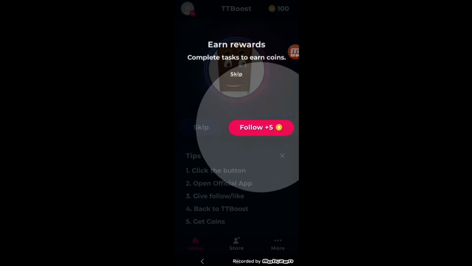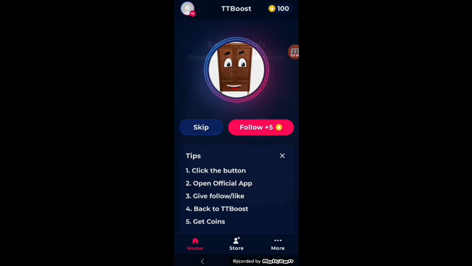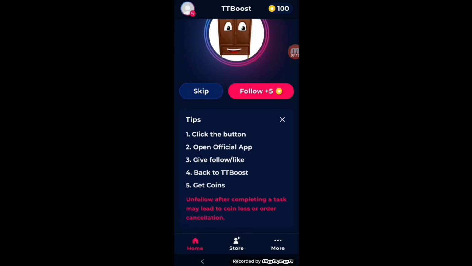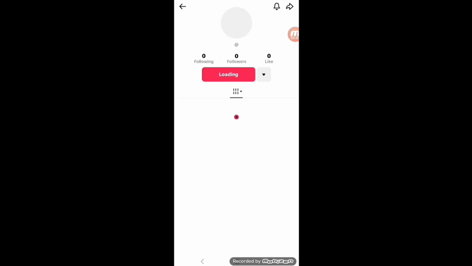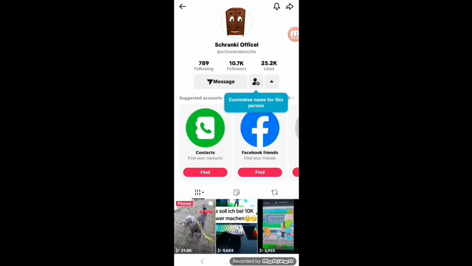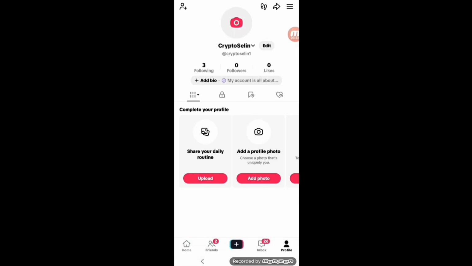You can even see you can earn rewards by completing tasks, earning them in coins. At the upper right corner you can see the coins I have, which is 100. If I complete that task, which is to follow that person, I will get 5 more coins. So I will click on it. You can see it switches to the TT Boost TikTok account. You have to follow it and come back.